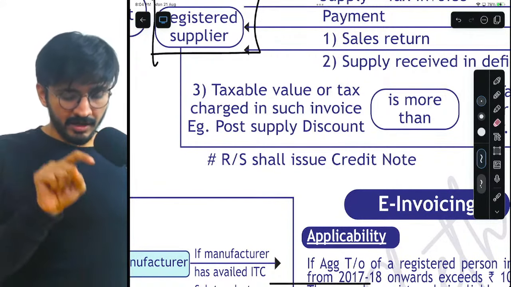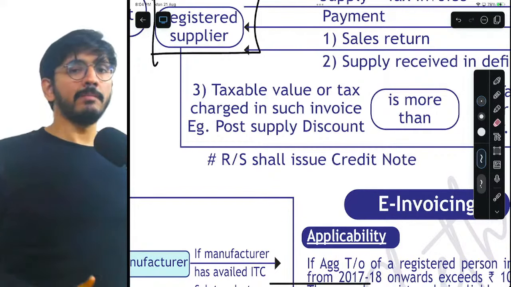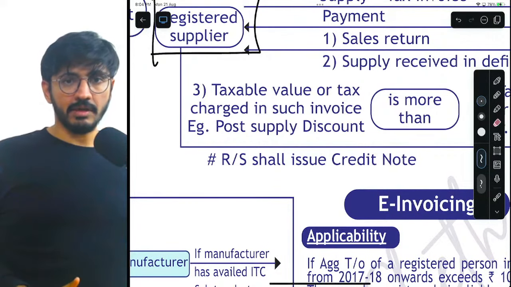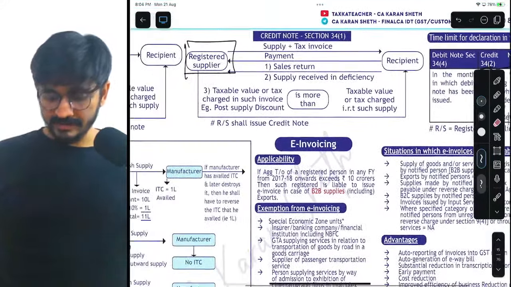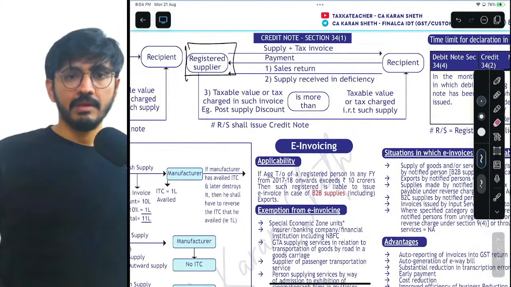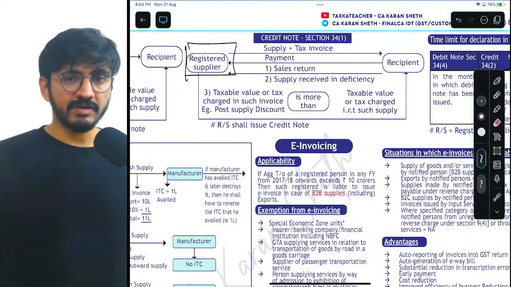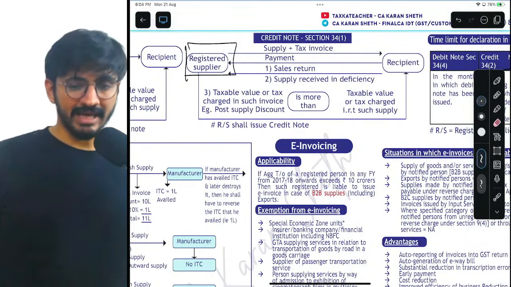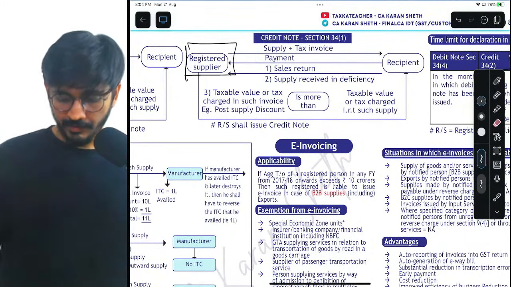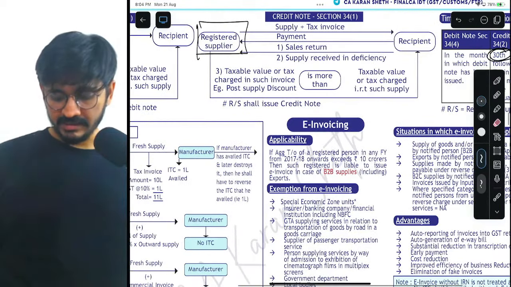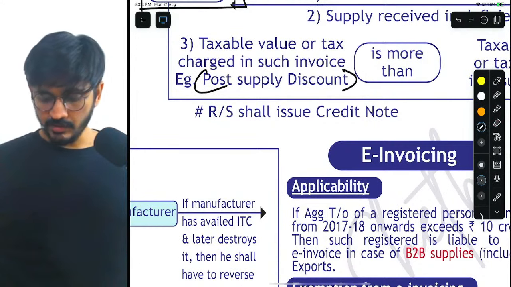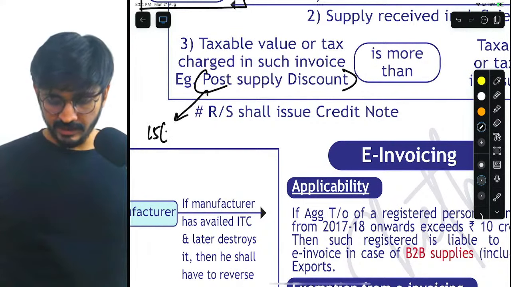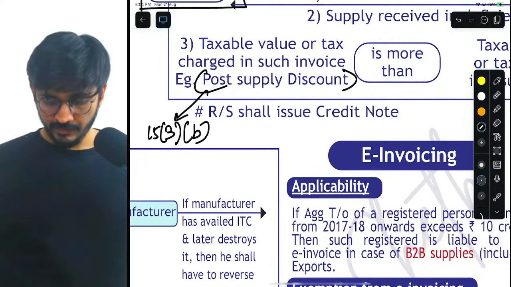So basically, you can reduce that discount component. Okay, that's it. That's all I wanted to tell. Okay, is that very clear, my dear friends? Okay, perfect. Post supply discount is basically what is given to you as per section 15(3)(b).